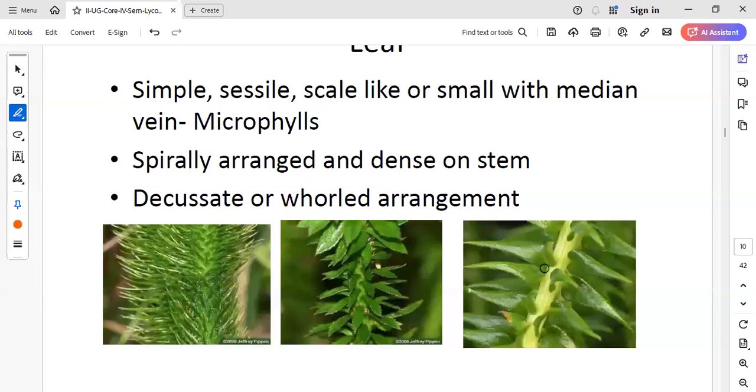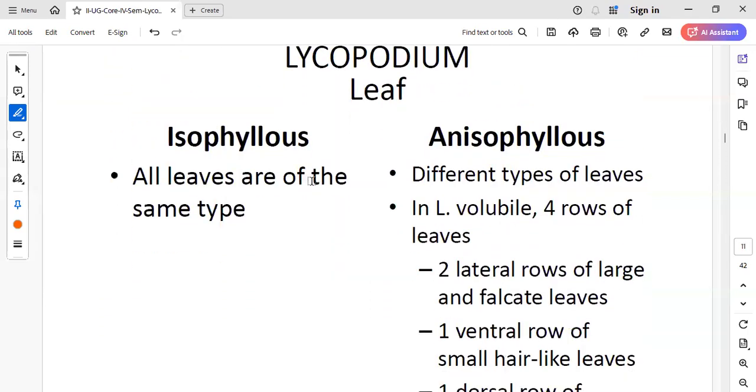And when we go just above it, it will again be in the opposite direction. We call that decussate. At this position the leaf is here, but when we go a little bit upward, the leaf position will be at the center. That condition is called decussate.